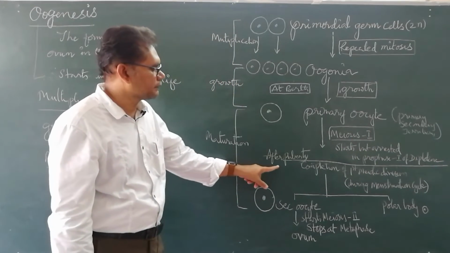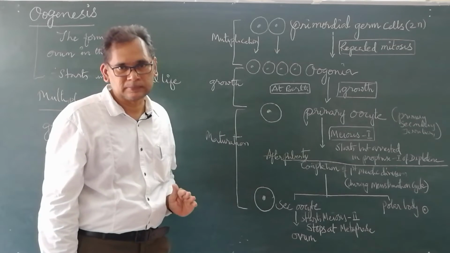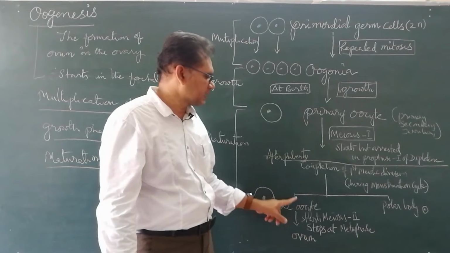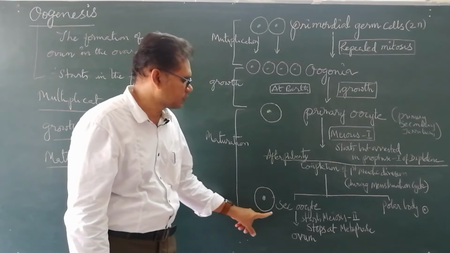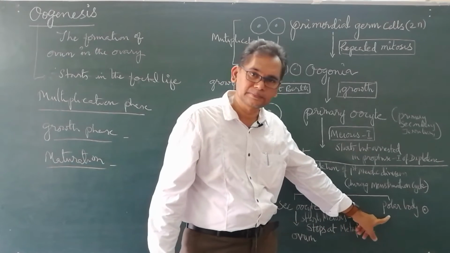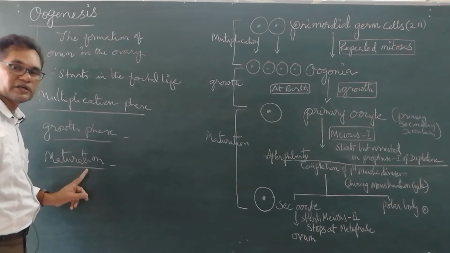Now, after the female child reaches puberty, meiosis 1 will be completed, resulting in the formation of a secondary oocyte, one large, and a small polar body. This phase is what we call the maturation phase.